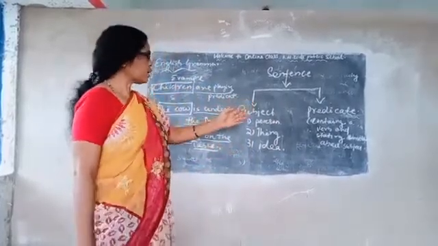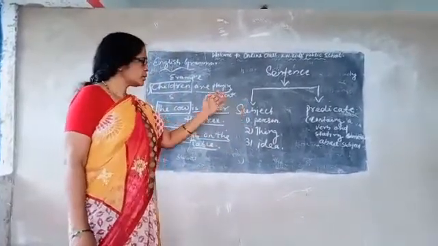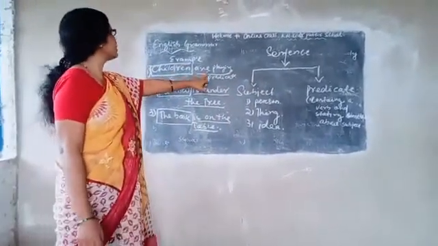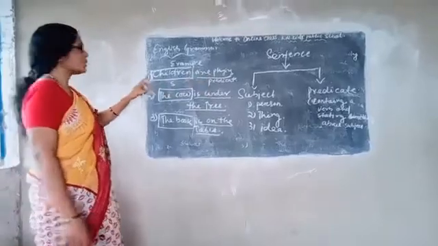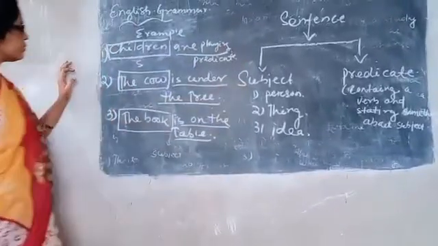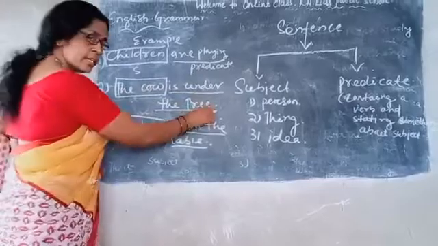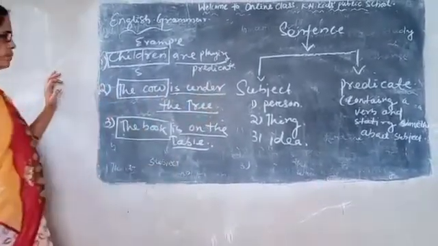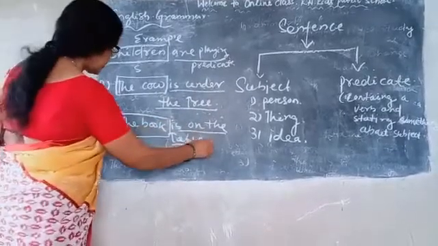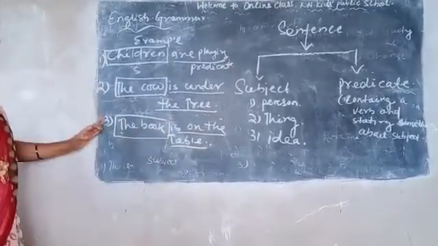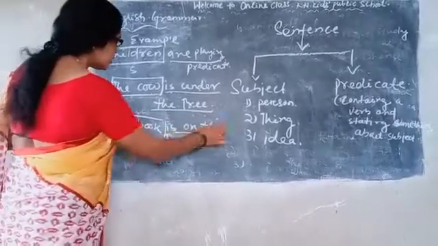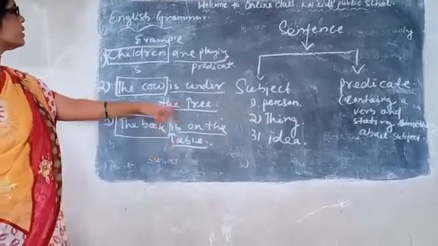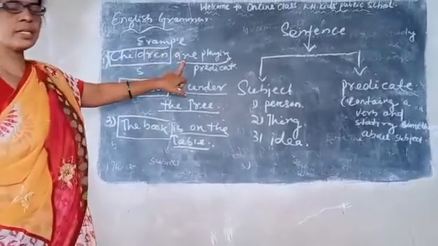And the predicate part, I have said that it contains a verb. Here you see, the children are playing. Here children is the subject, are playing is the predicate. The cow is under the tree. The cow is the subject, is under the tree is the predicate. The book is on the table. The book is the subject, is on the table is the predicate. You see that the predicate part must contain a verb.